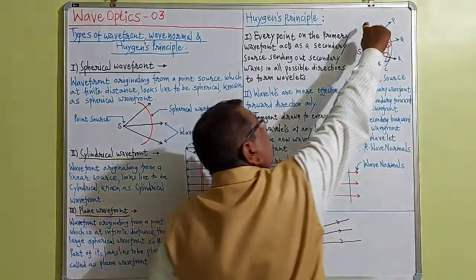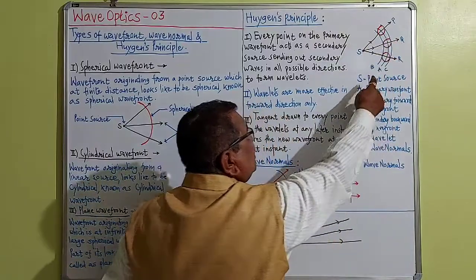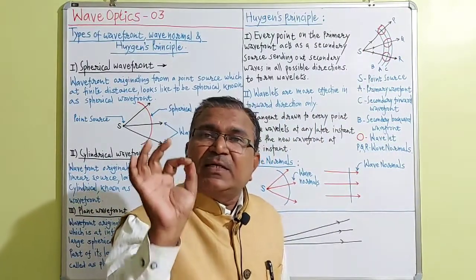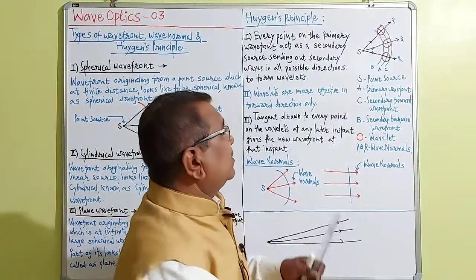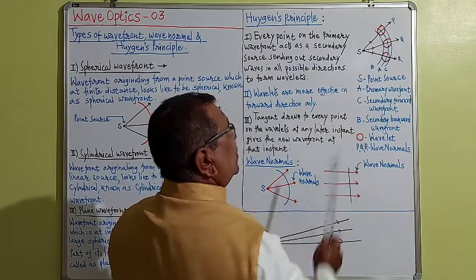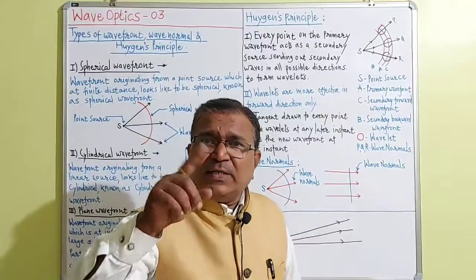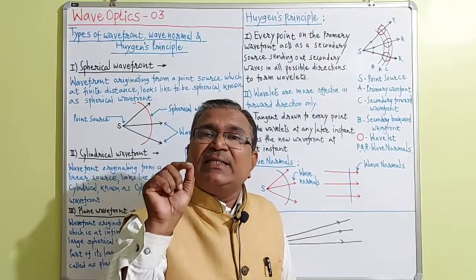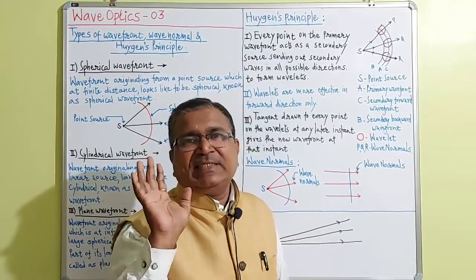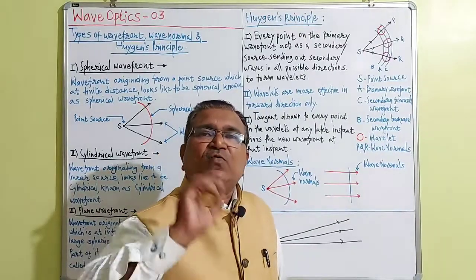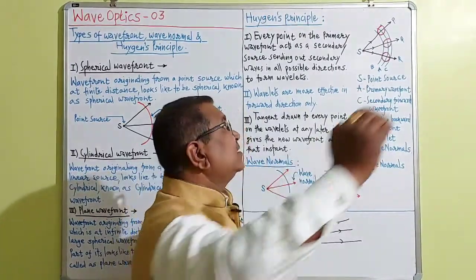Then this middle arc A, we call it the primary wavefront. So I have written here, capital A is the primary wavefront. What are the arc spheres? Those arc spheres are called wavelets. And then on both sides we have to draw the tangents.